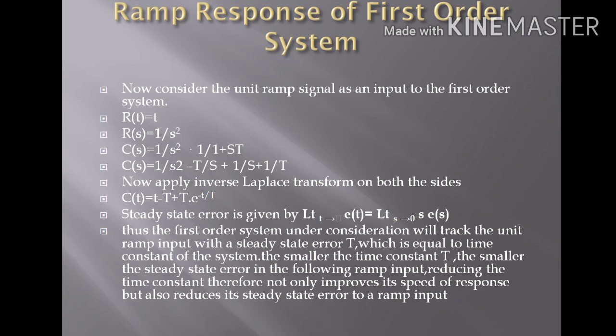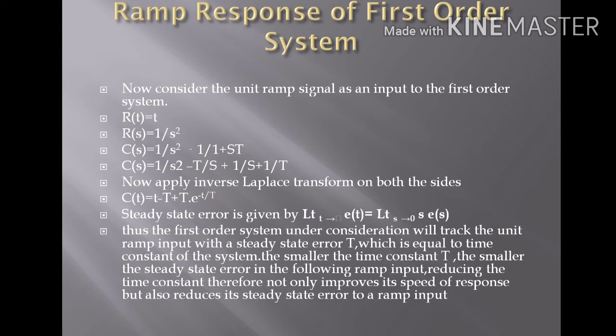Using the partial fraction method, we get c of s equals 1 by s square into 1 by 1 plus sτ, which equals 1 by s square minus τ by s plus 1 by s plus 1 by τ. Now applying the Laplace inverse, we get c of t equals t minus τ plus τ into exponential power minus t by τ for t greater than or equal to 0.